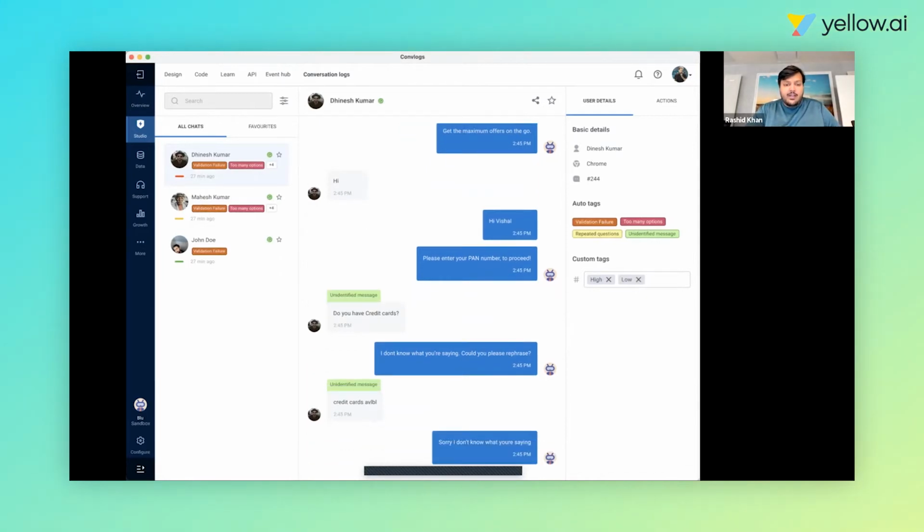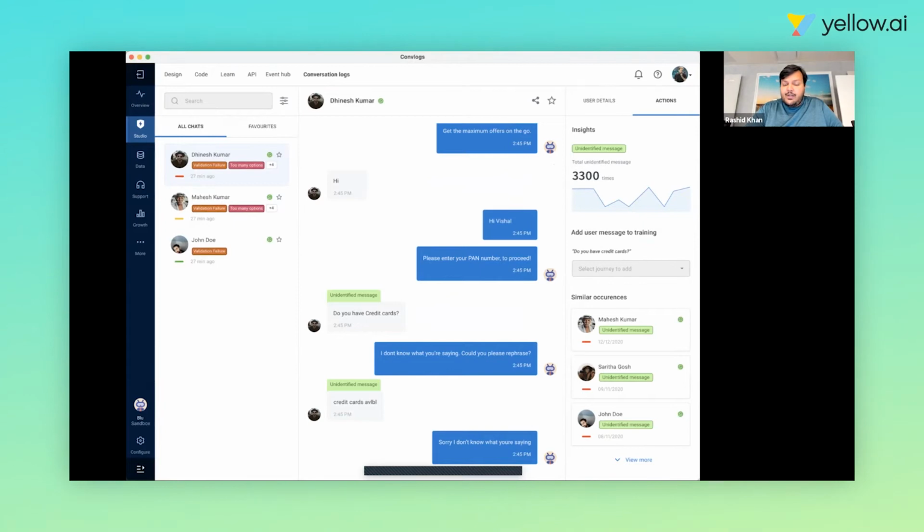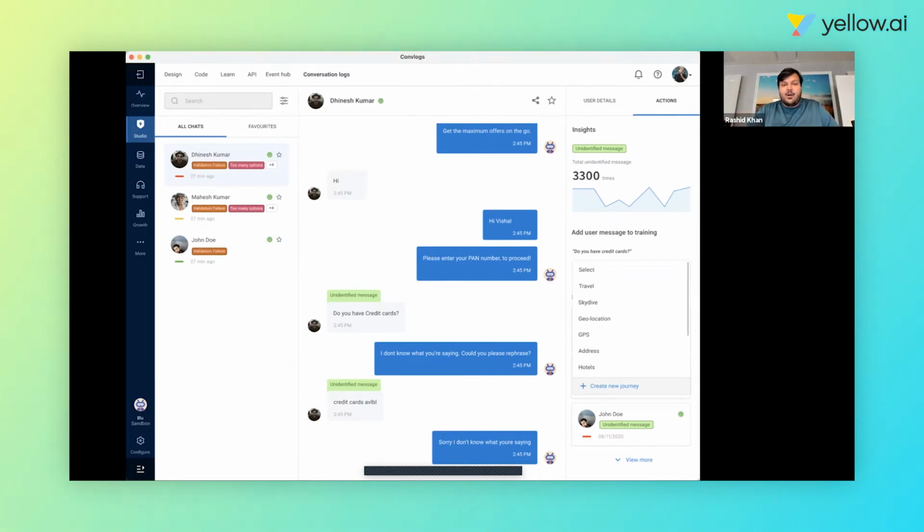Now let's see unidentified messages. Over here, I can see how many times this particular message has been unidentified. And I have a quick action from here, so I can just go ahead and directly add to training as an AI trainer. So this is the first tool we have built, called Conversation Logs, which helps in looking at conversations and getting more intelligence out of them.